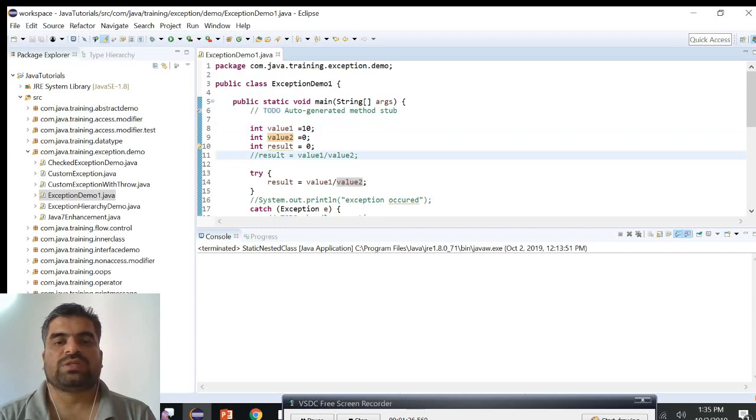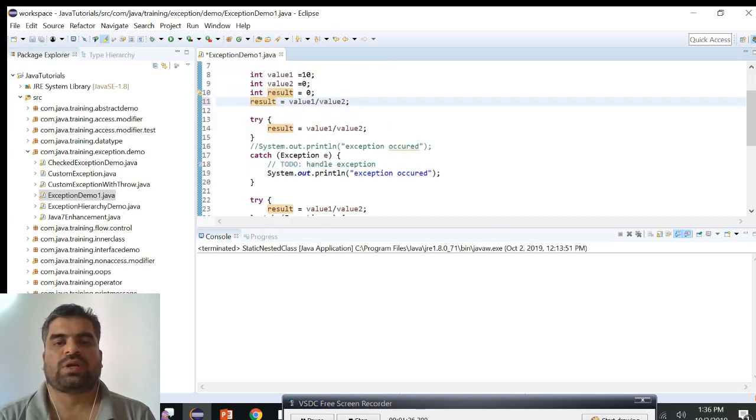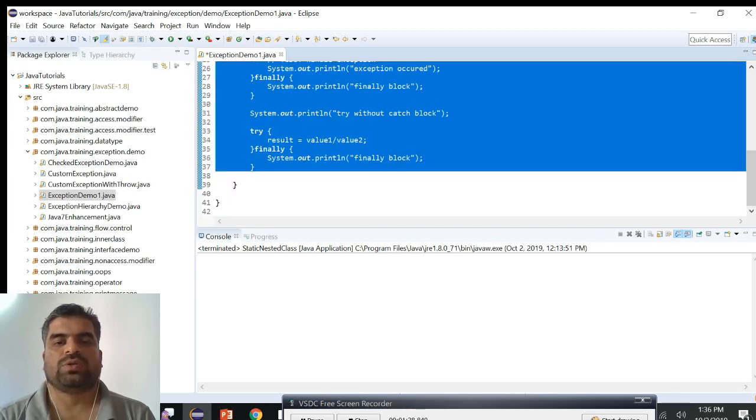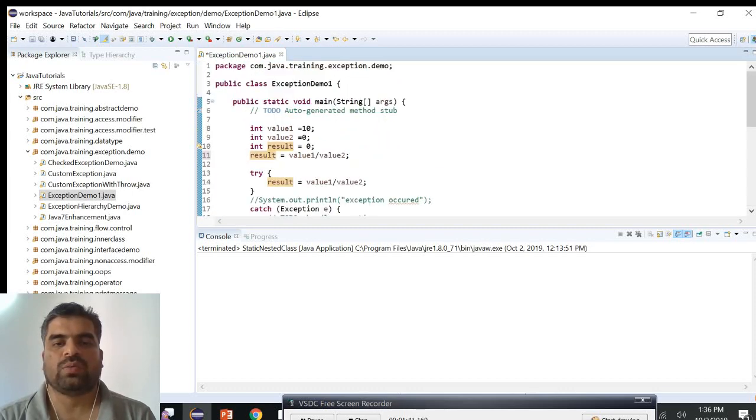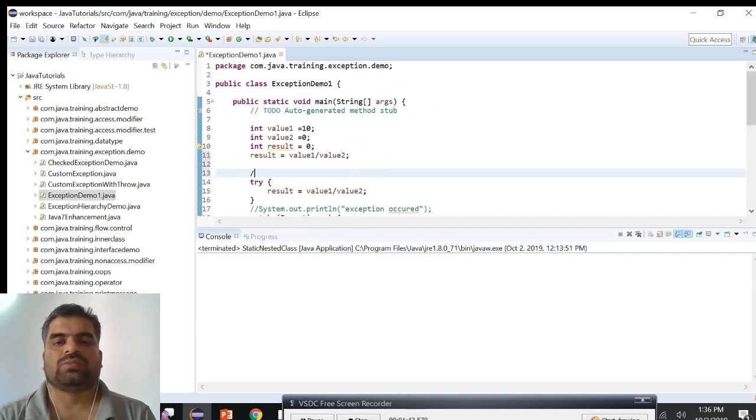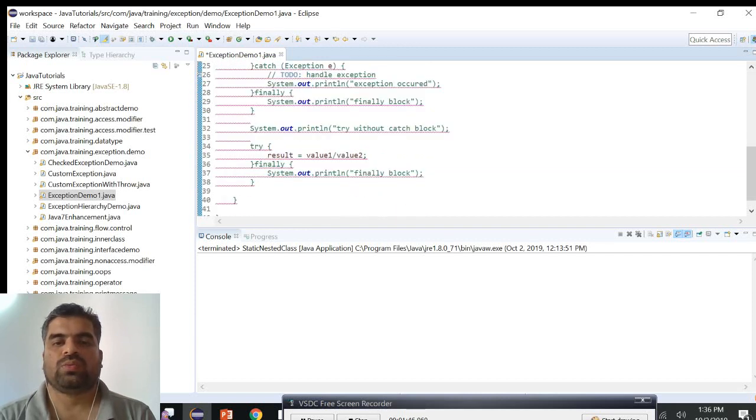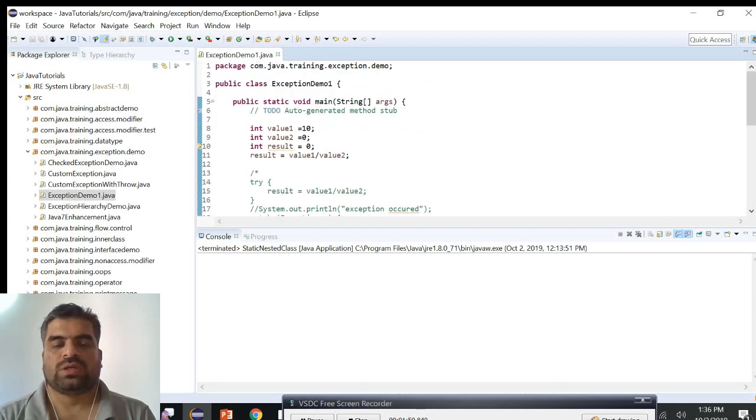Okay, so we already know that whenever we do the arithmetic, I mean when we do the division, there will be an exception. So let's try to run this example without the other part of the program. I'm just commenting that out. Here I'm dividing the two variables, value 1 by value 2, and assigning that value to result. Let's run this example and see what the result of this execution is.